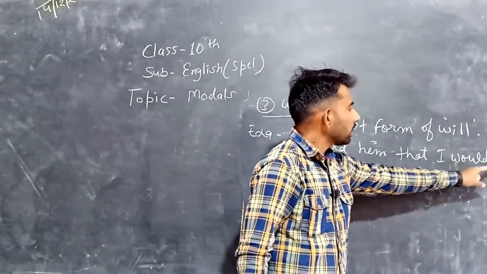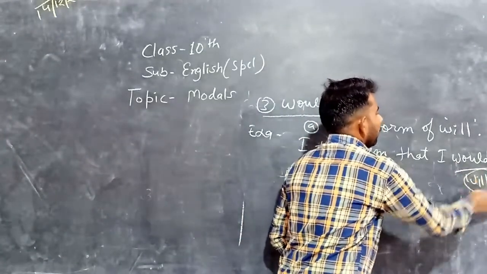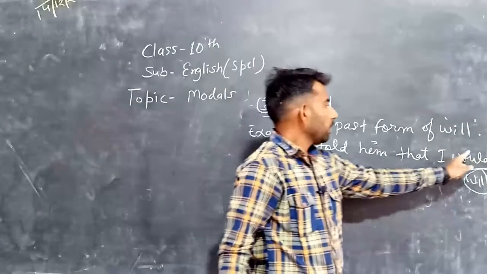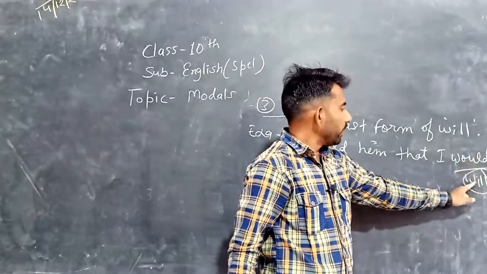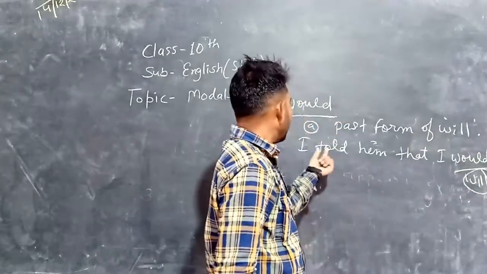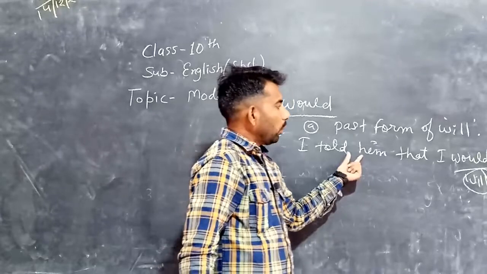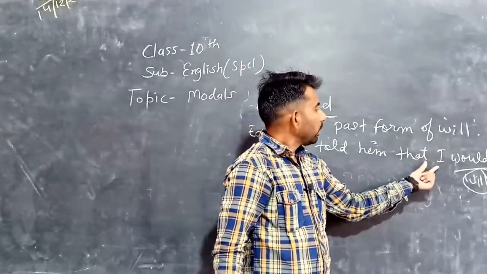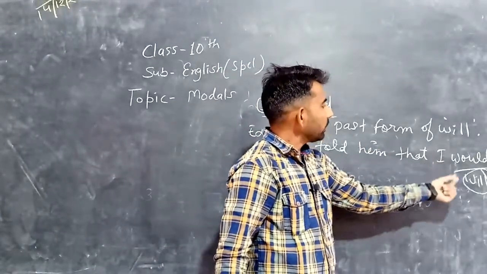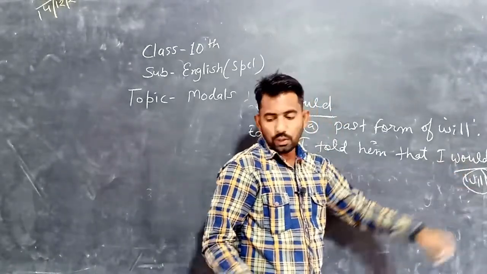I would come. Here if we use will, it will be incorrect. I told him that I would come. In past tense, whenever we talk about future, we can use would in place of will.